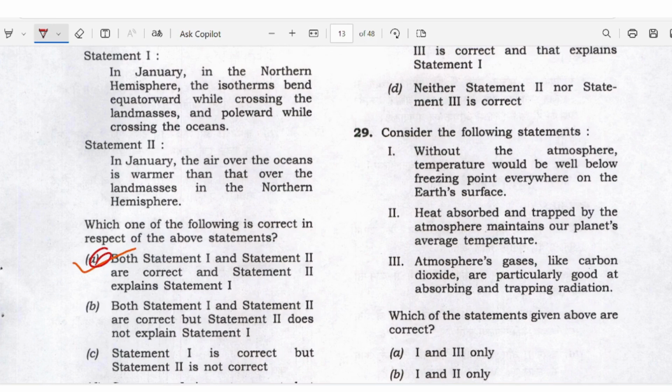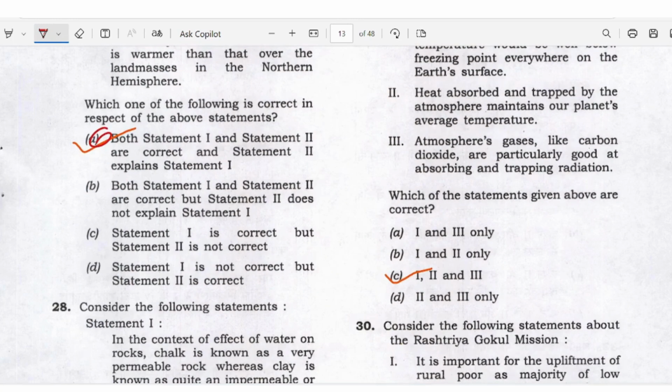Without the atmosphere, temperature would be well below the freezing point everywhere on the Earth's surface. Heat absorbed and trapped by the atmosphere maintains our planet's average temperature. Atmosphere gases like carbon dioxide are particularly good at absorbing and trapping radiation. The answer is C. All the statements are right here.